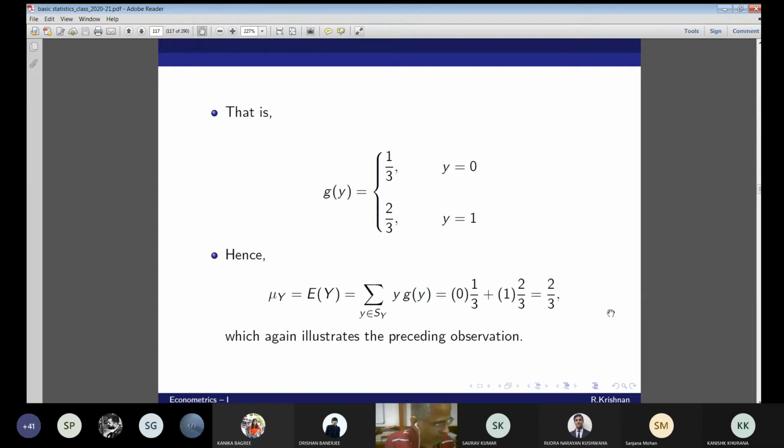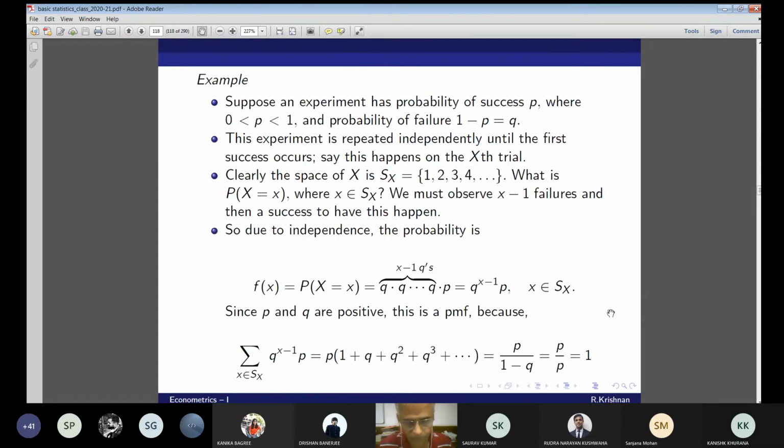And now let's take a slightly different, slightly difficult example. The experiment has probability of success p, where of course p is between 0 and 1, and probability of failure is q equal to 1 minus p. This experiment is repeated independently until the first success occurs. Say this happens on the Xth trial.